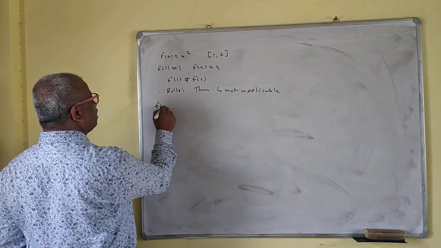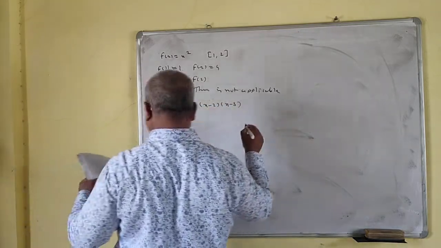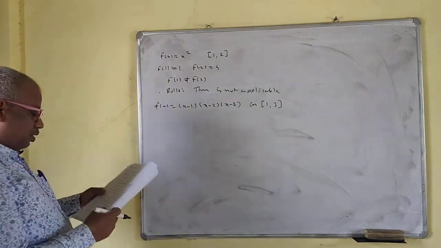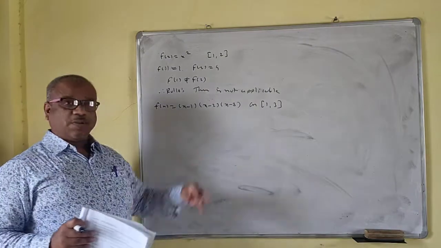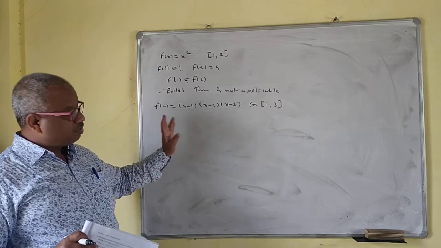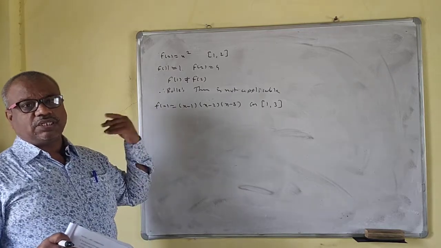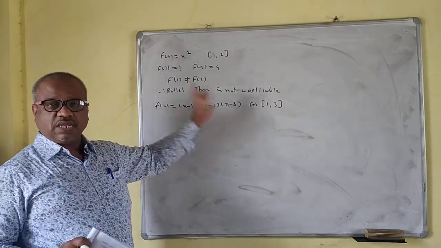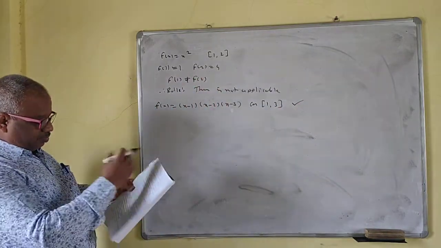So what happens? f of x is equal to x minus 1, x minus 2, x minus 3 on the closed interval 1, 3. Now this is a polynomial. f of 1 is 0, f of 3 is 0. You have to expand this for f prime x, because f prime c is equal to 0. Rolle's theorem is applicable because this polynomial function is always continuous, always differentiable. f of 1 is 0, f of 3 is also 0. Here Rolle's theorem is applicable. You have to find the value of c now, so expand this.